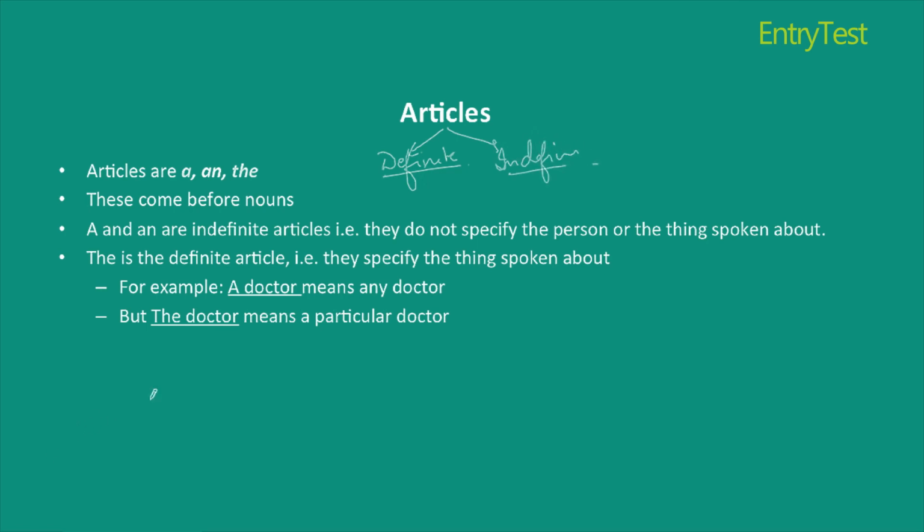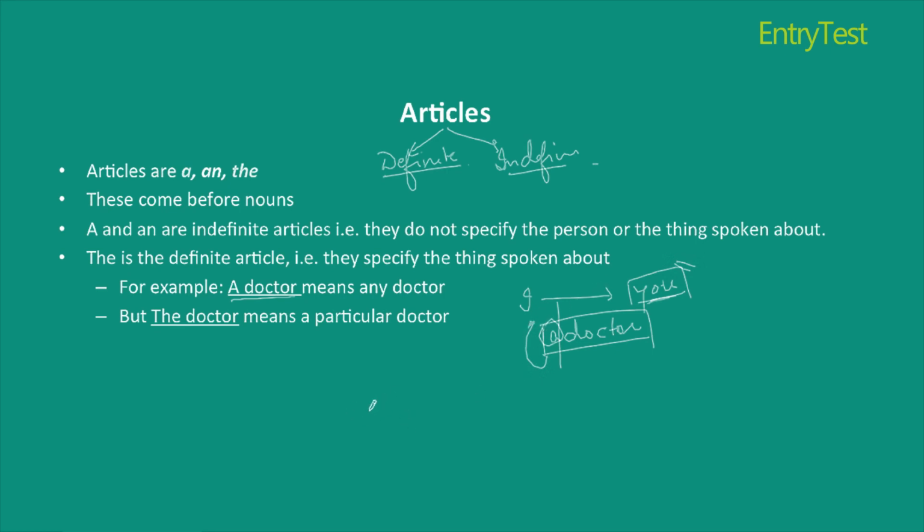For example, I say, a doctor. Let us suppose a doctor came to my rescue. Now, if I am speaking this to you and I say, a doctor came to my rescue, this means that any doctor whom you are not aware of, you don't know who is this doctor, came to help me.